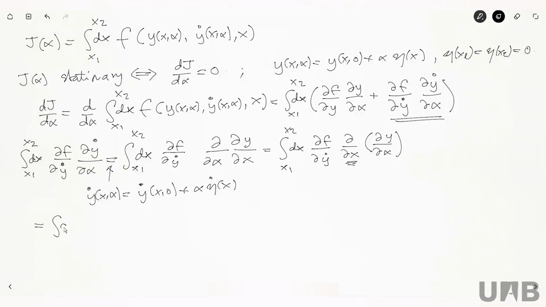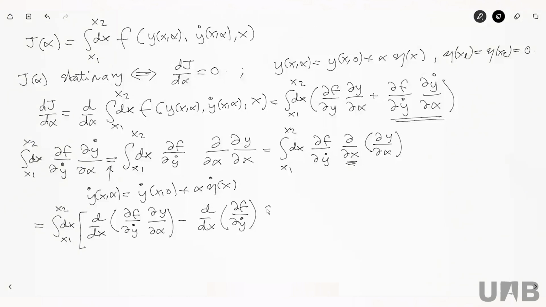So this is going to be the integral dx from x1 to x2. And now I write this as the total derivative with respect to x of the whole thing, which is the partial of f with respect to y dot, times the partial of y with respect to alpha, minus the other term, which is the derivative with respect to x of the derivative of f with respect to y dot, times the derivative of y with respect to alpha, right?